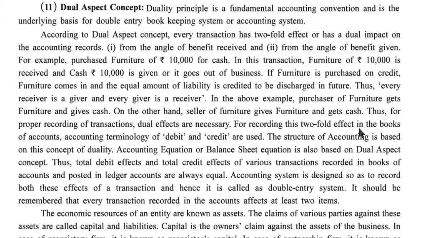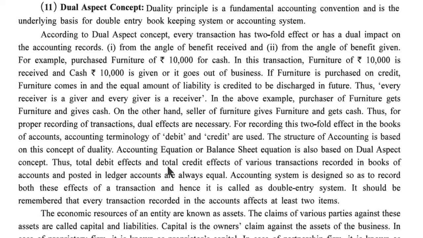For recording this twofold effect in the books of account, the accounting terminology of debit and credit is used. The structure of accounting is based on this concept of duality. The accounting equation, or balance sheet equation, is also based on the dual aspect concept.